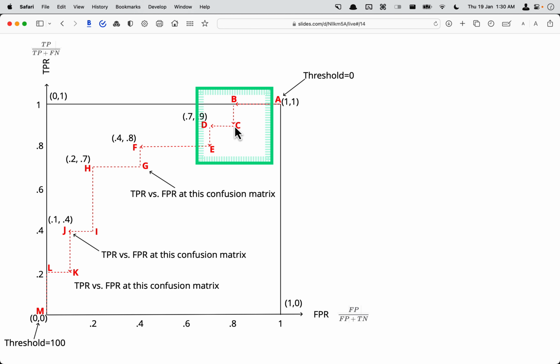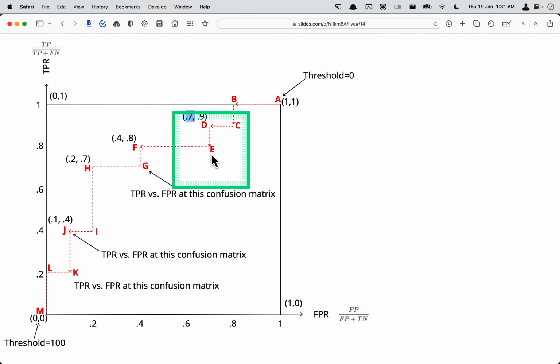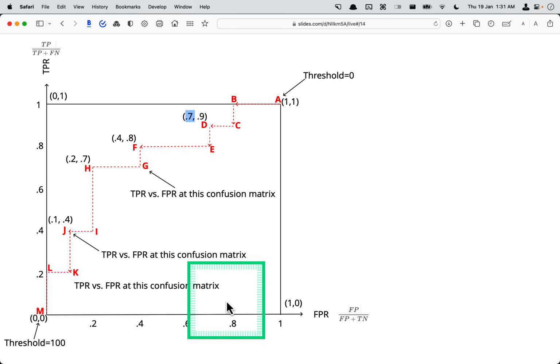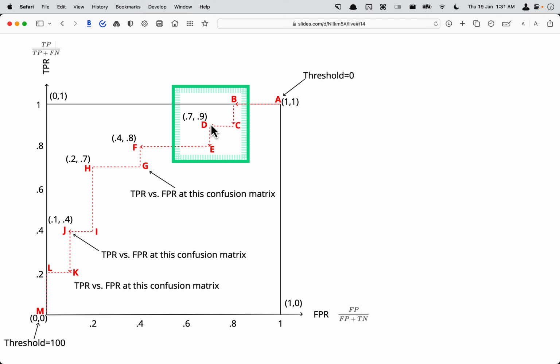At this point, there will be some value of FPR and TPR, and for example, at D it could be, let's say, 20% or 0.2. At this point, your FPR is 0.7 and your TPR, if you just come here, is 0.9.